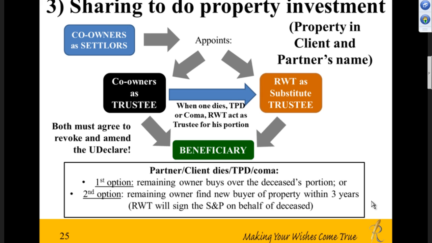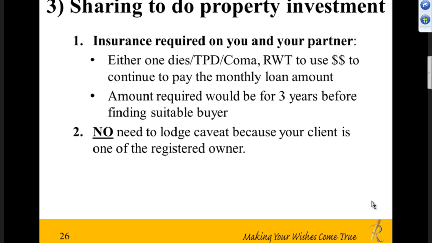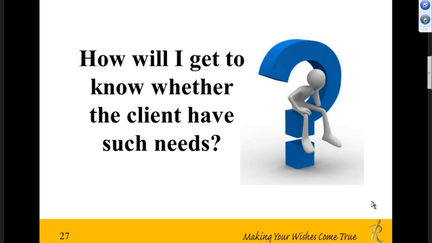Now, how do I get clients to tell me those kinds of situations, those few examples just now, right? One of the ways for me to be able to get such information from him, so I can introduce to him UDeclare. Now, your ways are pretty simple. There's no magic wand or no magic to it. First thing is you have to get a will client, right? You have to get a will client.